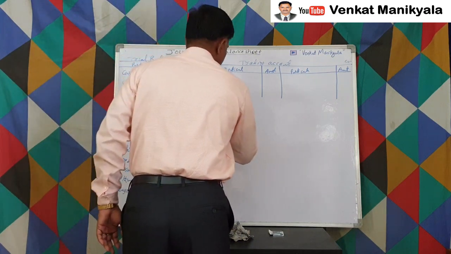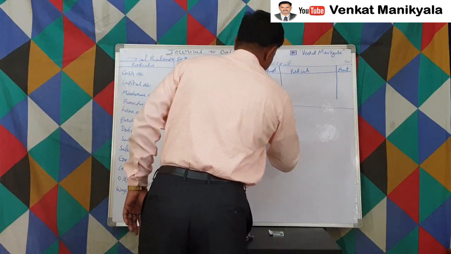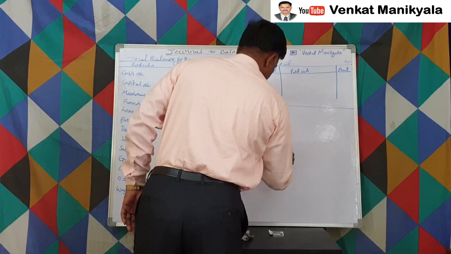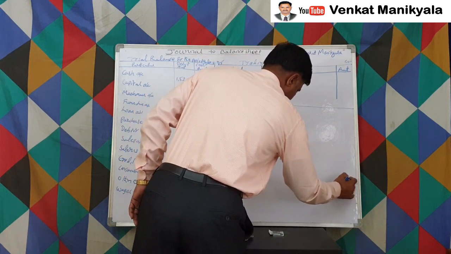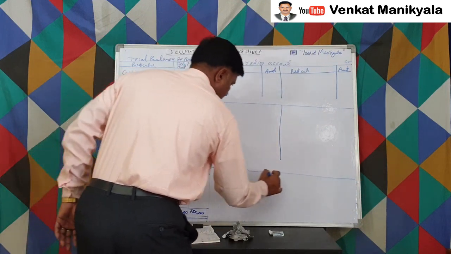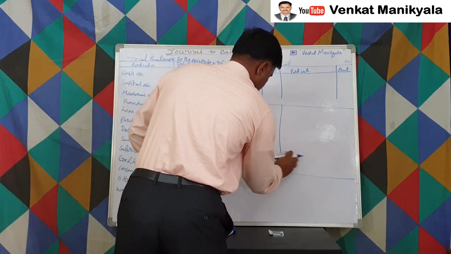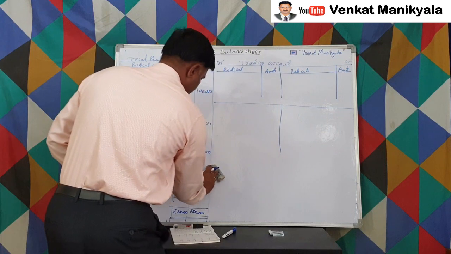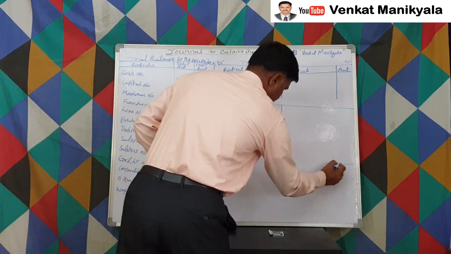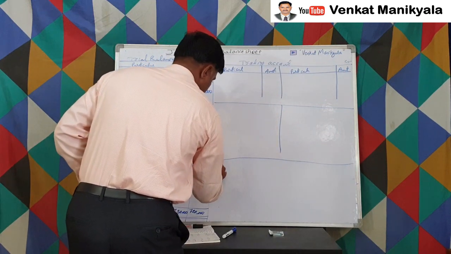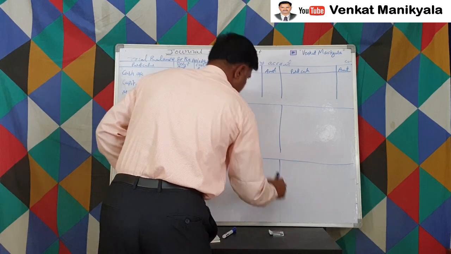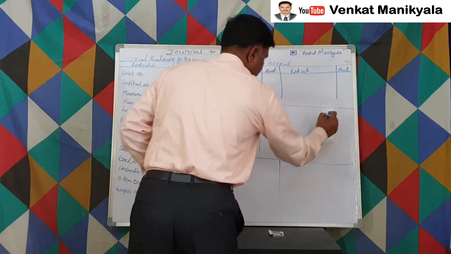So as well as the trading account, we have a P&L account, and we have a balance sheet. Here also same.